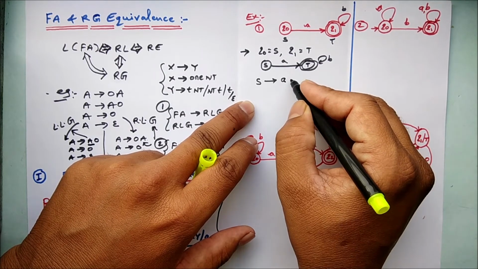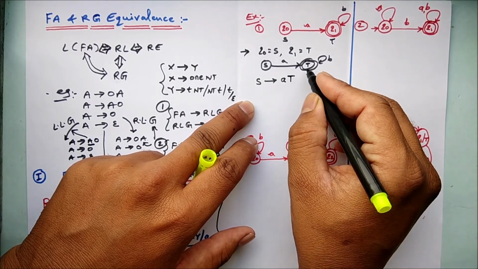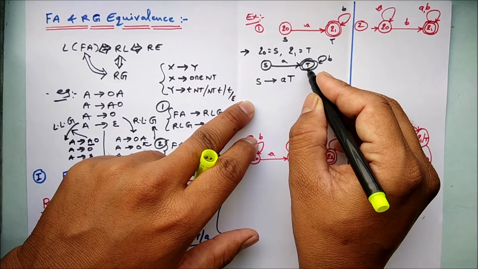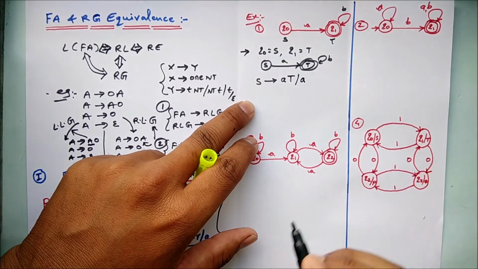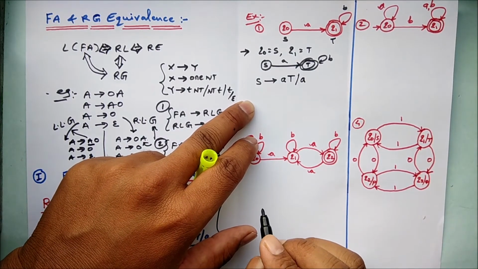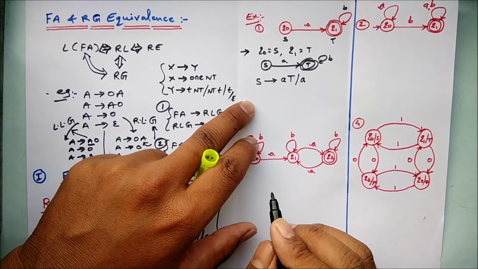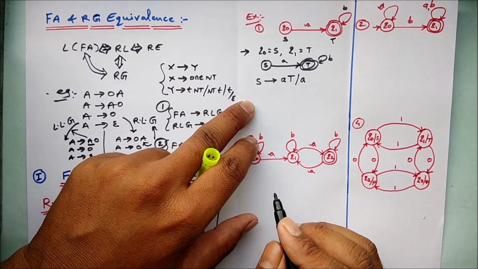So it is transiting to T, and as it is transiting to the final state, we have to terminate it with the input symbol. Simple. So this is the production rule for A.